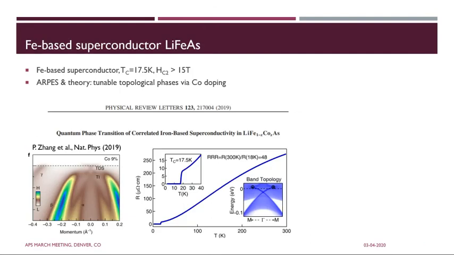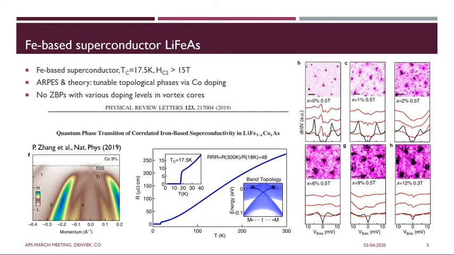So recently, it's been found that iron-based superconductors generically host topological states, and in particular, lithium iron arsenide can be tuned through different topological phases by cobalt doping. It has a Tc of 17.5 Kelvin and a relatively high Hc2 of 15 Tesla, and this high Hc2 is useful for testing the Majorana zero mode hypothesis. However, a systematic study, which you can also read about here, showed that there were no zero bias peaks at any concentration in the vortex cores.